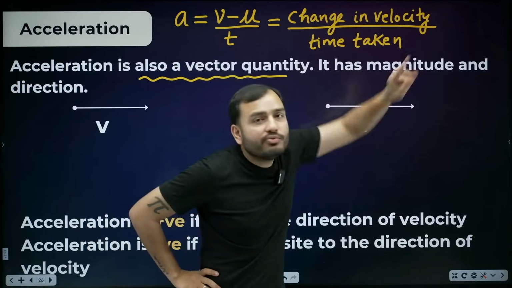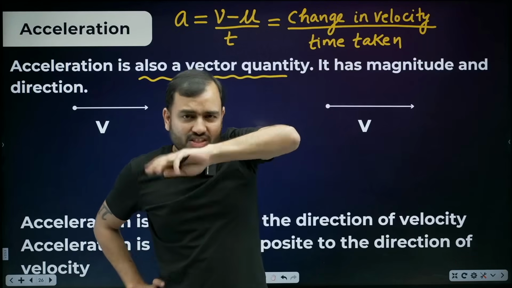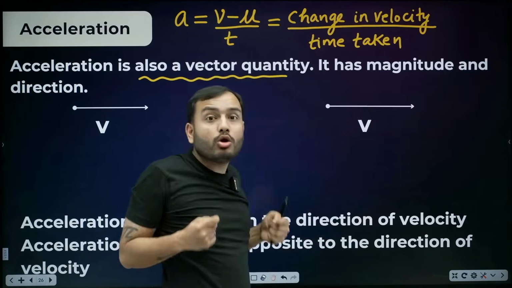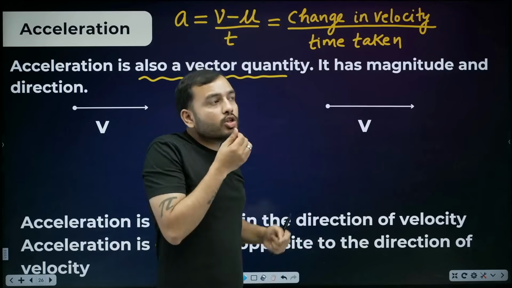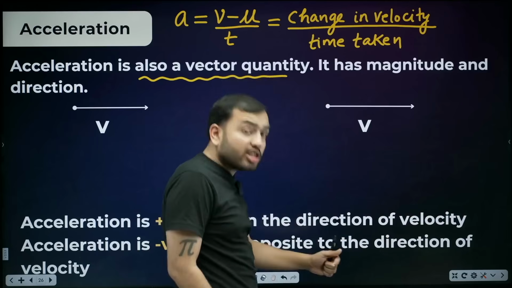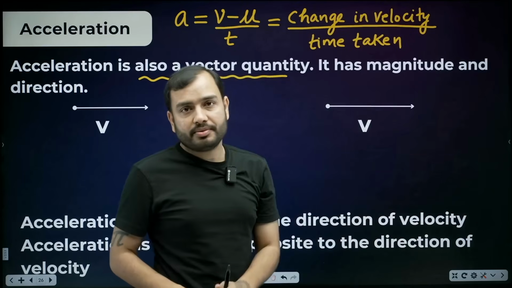That is also change in velocity. Understand this point. Change in velocity does not mean that velocity will keep increasing, it can also decrease. So if I press the accelerator of the car, my velocity increases. And if I press the brake, the velocity decreases and it decreases further.